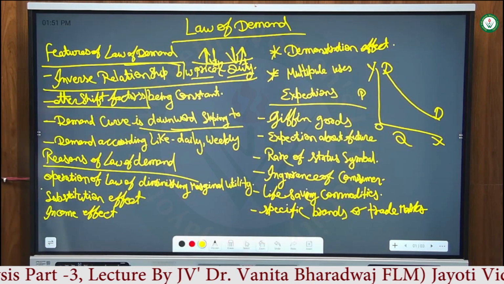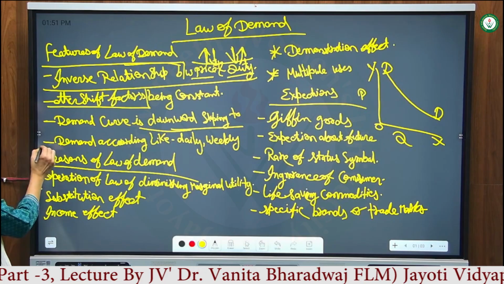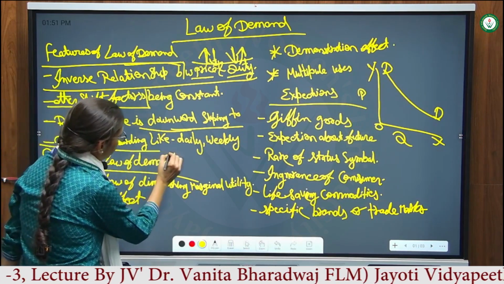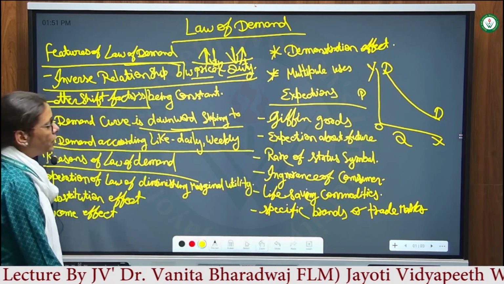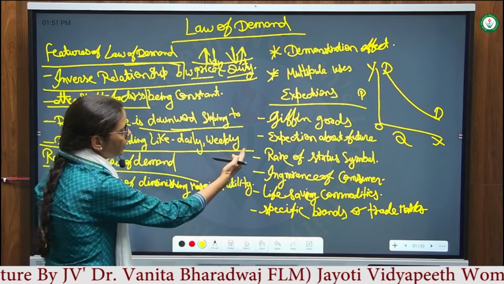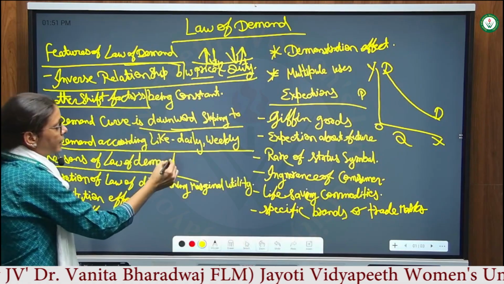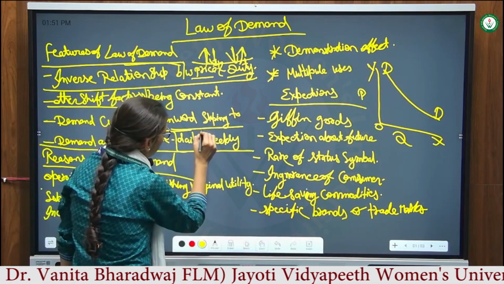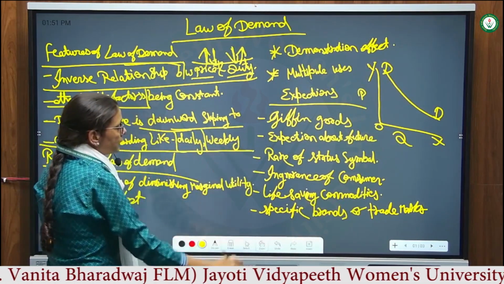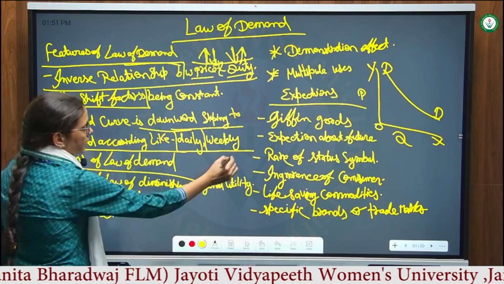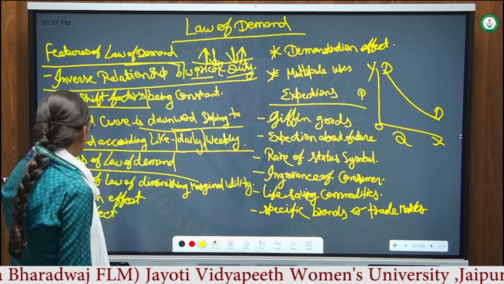The next point is that demand is always related to a particular time. Demand must be your daily, weekly, monthly, or annual demand. We talk about daily demand for consumer goods, and weekly, monthly, annual demands. The demand is related to a particular time period.